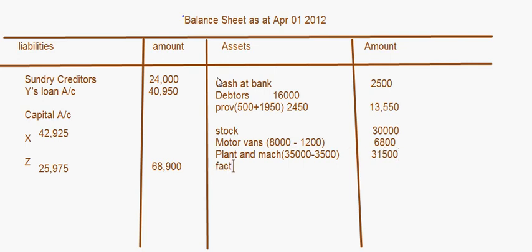Then factory building, that was appreciated. 45,000 was the initial value, and it appreciated by 10%, so 4,500. So that becomes 49,500. So that's it. So now let's tally this balance sheet. Both sides should be equal. Let's take up the liabilities side first. 24,000 plus 40,950 plus 68,900. It comes to 1,33,850.